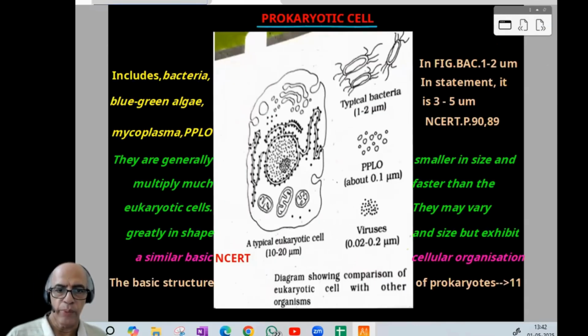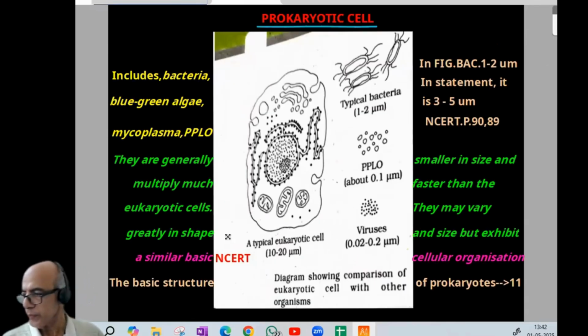Then we entered the prokaryotic cell with an introduction. Here, in the figure, bacterial size is 1 to 2 μm, but in a statement, previously we studied 3 to 5 μm. So two values are given, so better to remember a 1 to 5 range. Now, prokaryotic cells include organisms like bacteria, blue-green algae and mycoplasma, and their size is generally smaller, and they multiply much faster than eukaryotic cells. They may vary greatly in shape and size, but exhibit similar basic cellular organization.